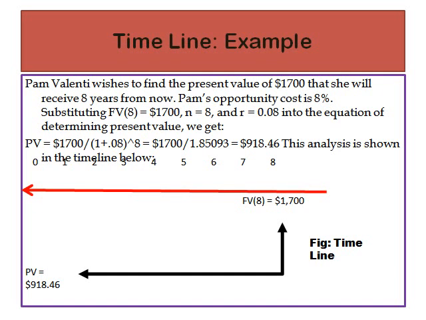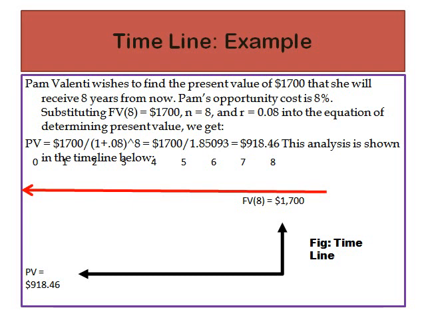All this analysis, the present value, the interest rate, the number of years, have been depicted in a straight line, and subsequent years, 0 year, 1 year, 2 year till 8 years, are all presented on that line.